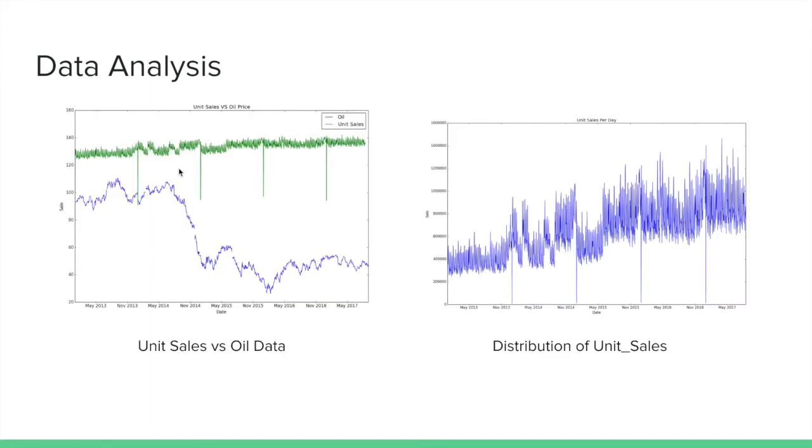This is another data analysis we have done. We plotted the graph of oil data and unit sales to look for the relationship between them. And apparently they don't have any distinct relationship. The second graph shows how unit sales are distributed across the years. We can clearly see the uptrend. There is some kind of seasonality in 2014 and 2015. However, the rest of the periods are quite random and there are a lot of spikes in the data.